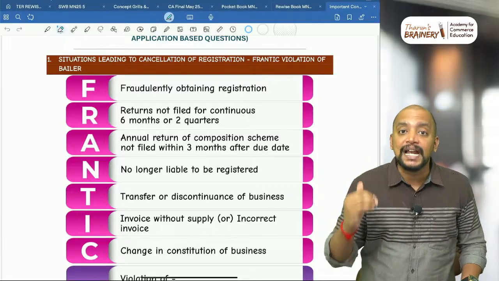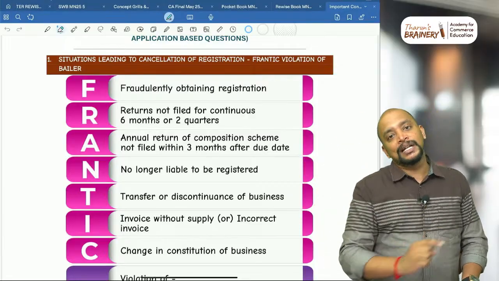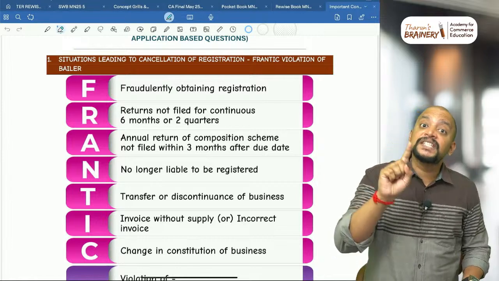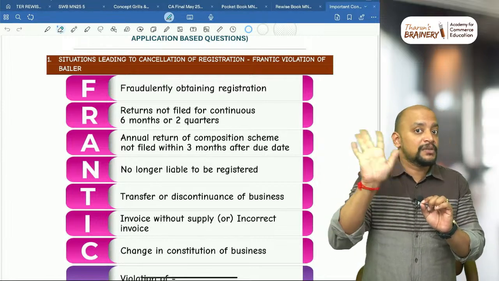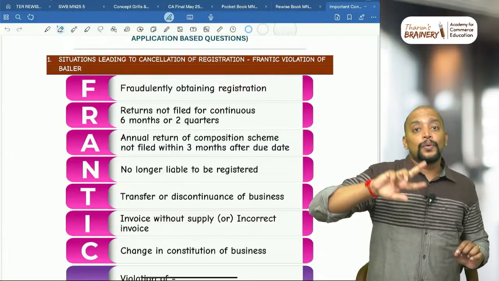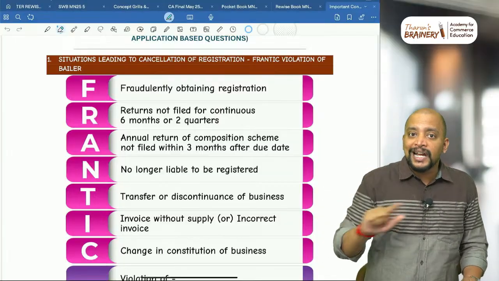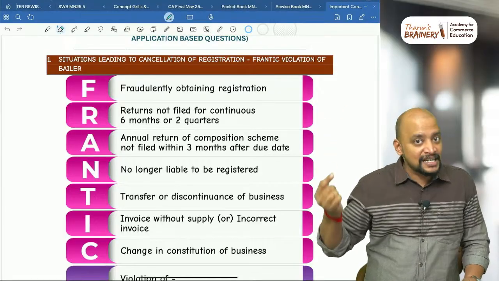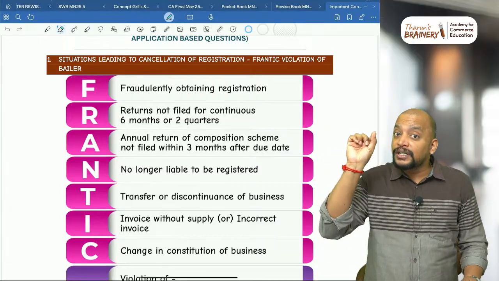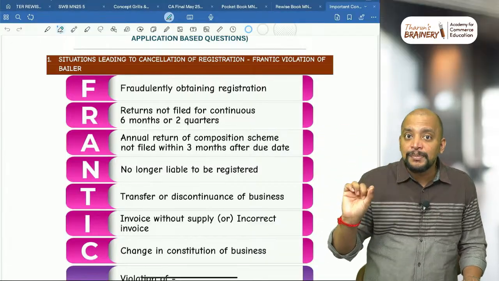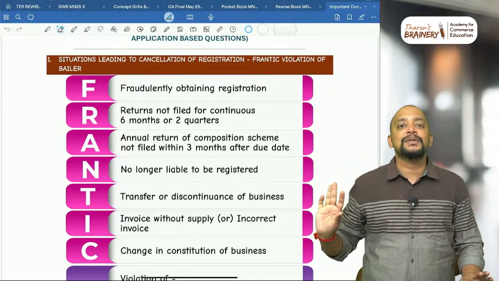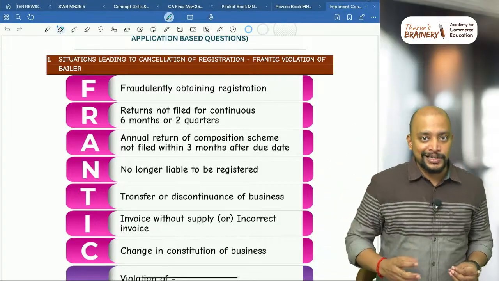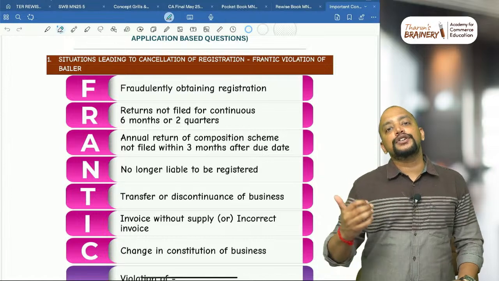If it exceeds 50 lakhs in a particular month, then we have to pay 1% of our gross liability. Remember, FCM liability, gross liability under FCM, not RCM. While determining the FCM liability, don't take exports upon payment of IGST. Usually when we do exports or supply to SEZ upon payment of IGST, don't take that into liability. So in that 1% of gross liability under FCM, we have to pay using the electronic cash ledger. If we violate it, that will also lead to cancellation of registration.